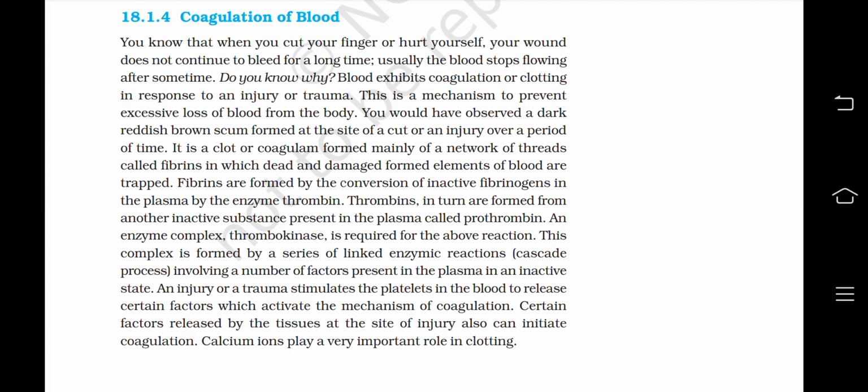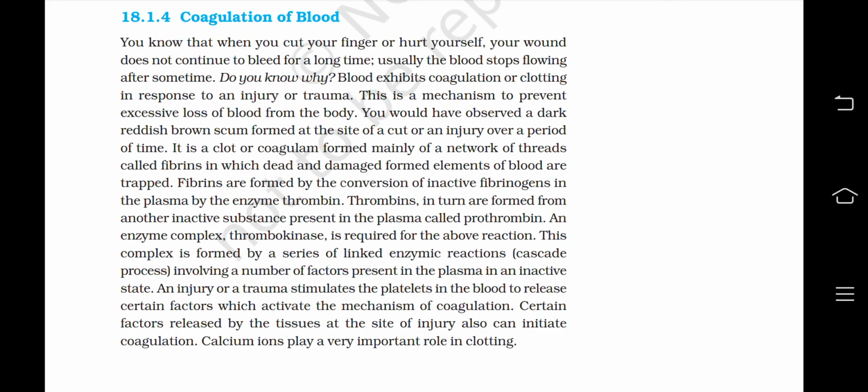You would have observed a dark reddish brown scum formed at the site of a cut or an injury over a period of time. It is a clot or coagulum formed mainly of a network of threads called fibrins. Fibrins are formed by the conversion of inactive fibrinogens in the plasma by the enzyme thrombin. Thrombins in turn are formed from another inactive substance present in the plasma called prothrombin. An enzyme complex, thrombokinase, is required for the above reaction. This complex is formed by a series of linked enzymatic reactions, or a cascade process, involving a number of factors present in the plasma in an inactive state.